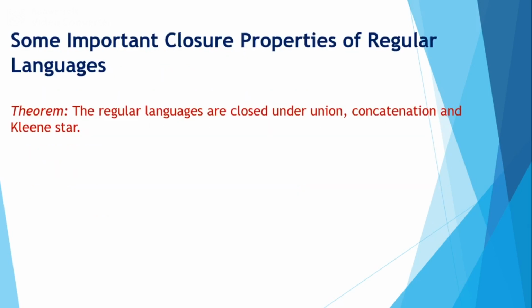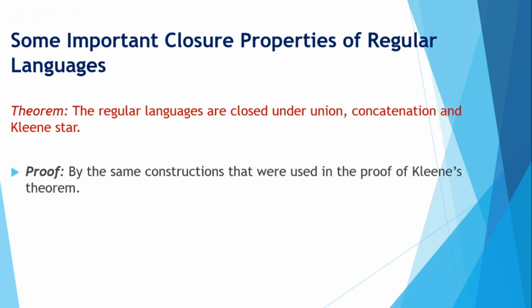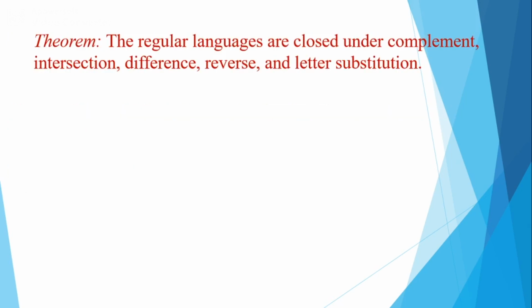Now we'll see the important closure properties of regular languages. First of all, the theorem says that regular languages are closed under union, concatenation and Kleene star, which can be explained with the same proof as Kleene's theorem, already explained in an earlier video. You can refer to that video. Next theorem: regular languages are closed under complement, intersection, difference, reverse, and letter substitution. Let's see complement.